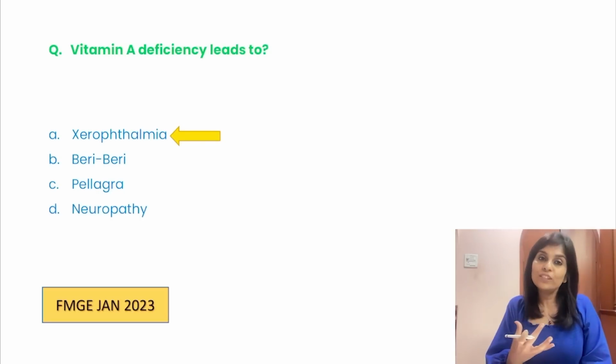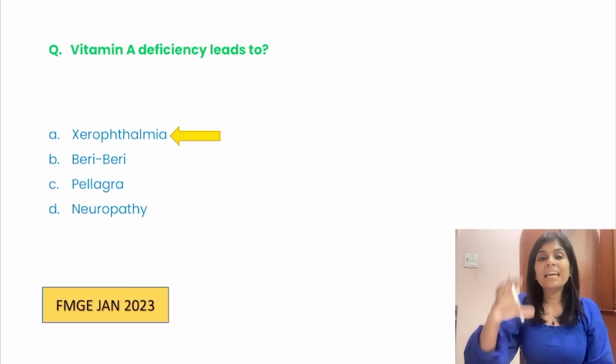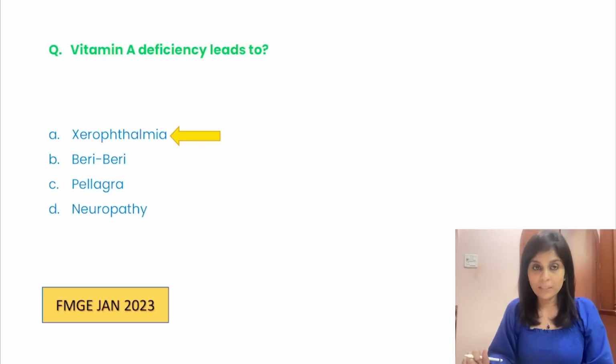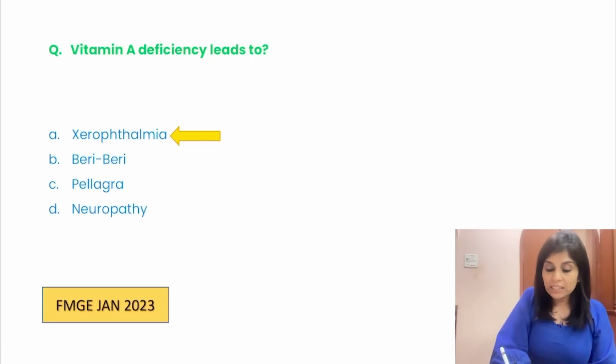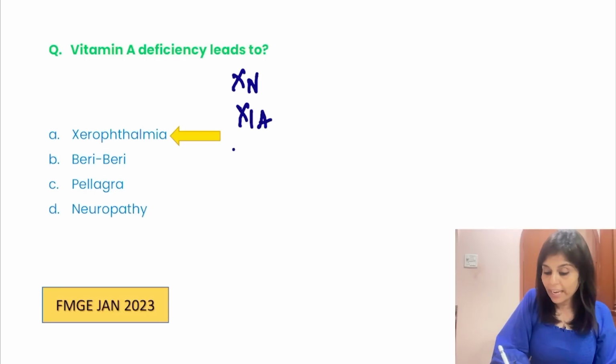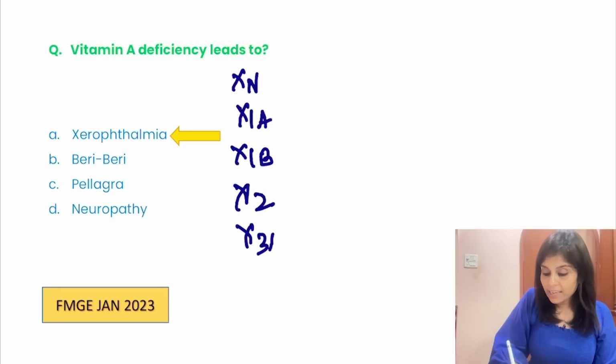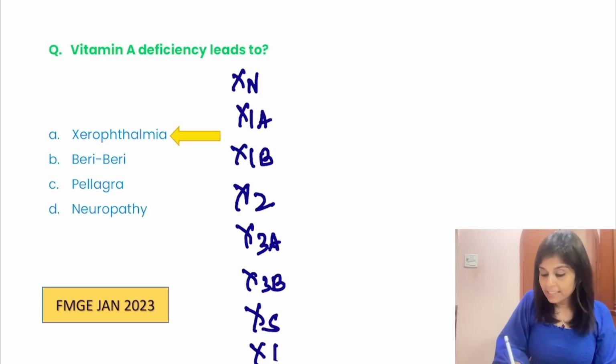Let's now use this opportunity to learn about WHO grading of vitamin A deficiency. Yeah, WHO grading of ophthalmic manifestations of vitamin A deficiency. We start with XN. That proceeds to X1A, X1B. That is X2, X3A, X3B, XS and XF.